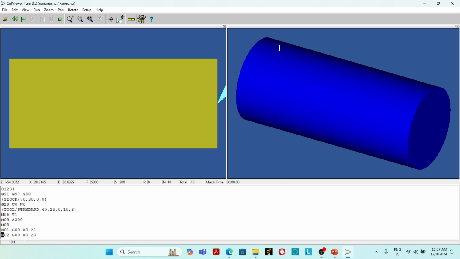We can see the stock material in 3-dimensional form and 2D form. So N03 G00 X29 Z0. So here we are giving the depth of cut. You can see that. Then N04 G01 X29 Z-50 F60.